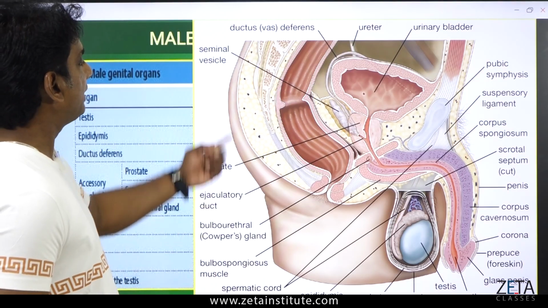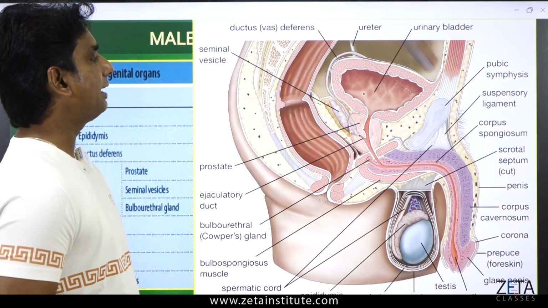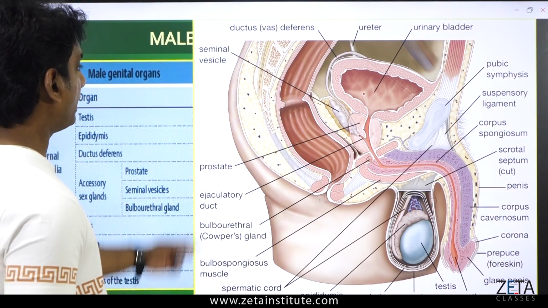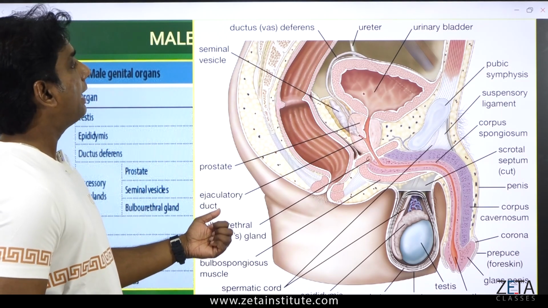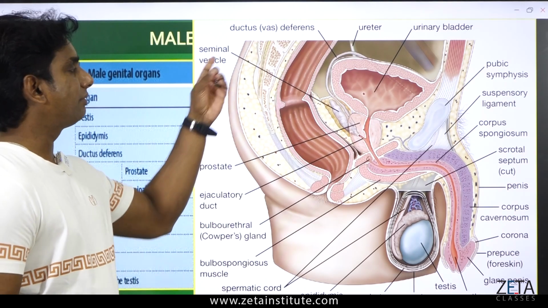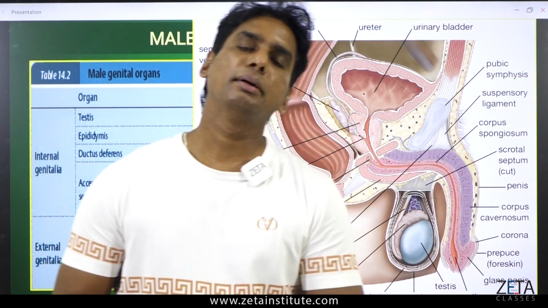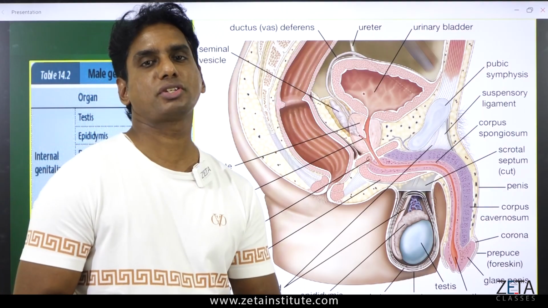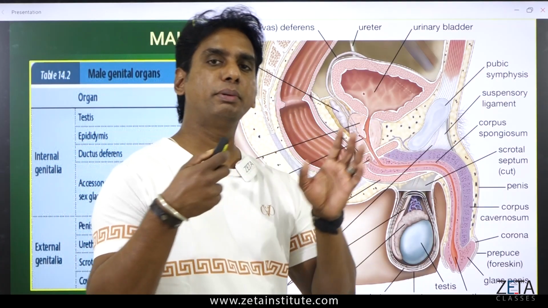Very important, the seminal vesicles, which are over here. Seminal vesicles lie very closely to the urinary bladder. Out of these three, seminal vesicle, prostate gland, and Cooper's gland, the seminal vesicle is the most important because it produces semen. Semen is the fluid or liquid medium in which sperms move, they are transferred.